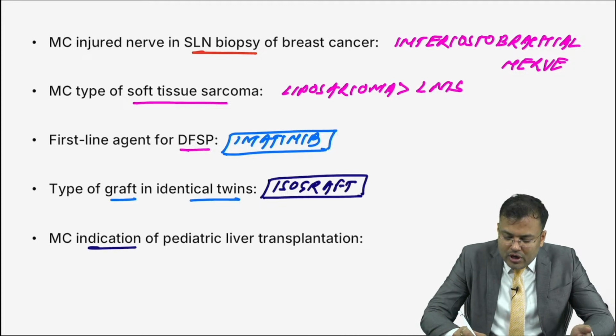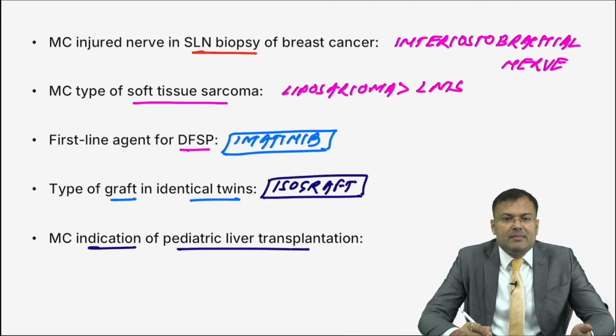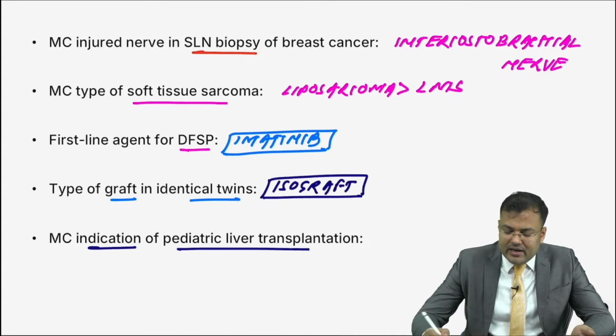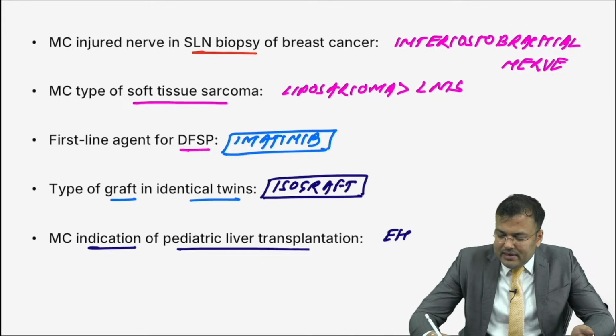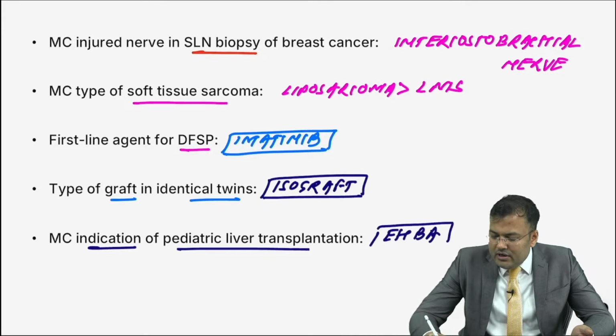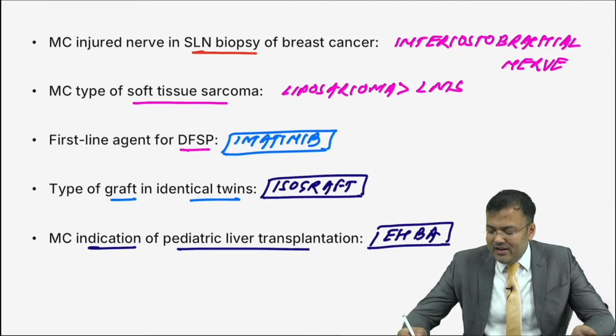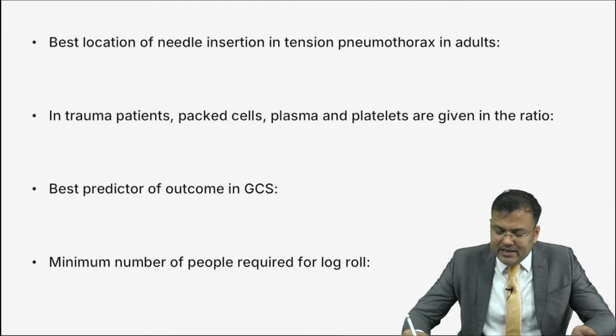Next, most common indication of pediatric liver transplantation. Easiest question, tell me. First person, Avinash Jangir, it is extrahepatic biliary atresia. So that's the most common indication of pediatric liver transplantation, extrahepatic biliary atresia.